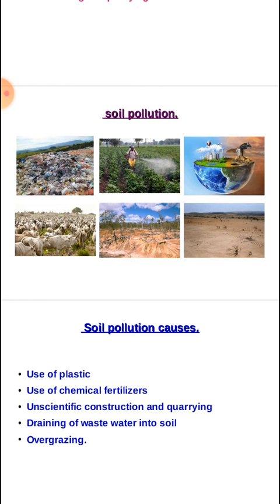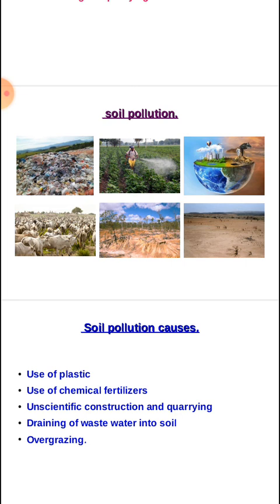Which are they? Mainly the uses of plastic, uses of chemical fertilizers, then unscientific constructions, because the construction takes place in the field and also in the steep of the mountain ranges. So these are the unscientific constructions. So this also causes soil pollution.